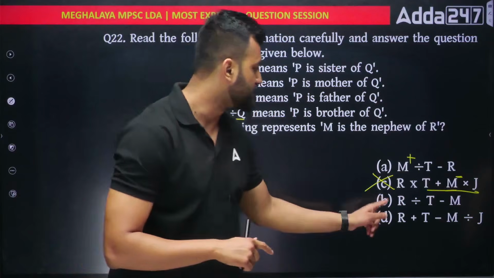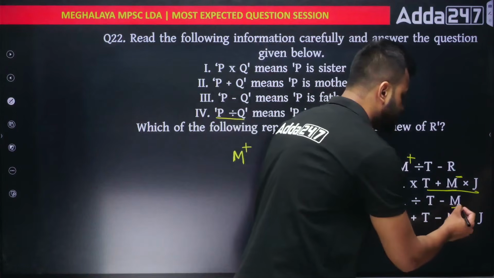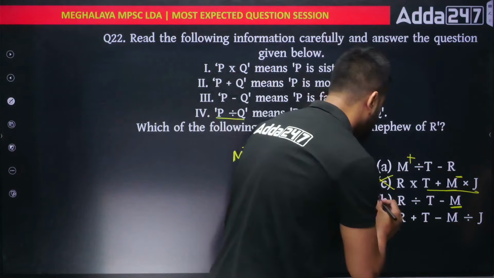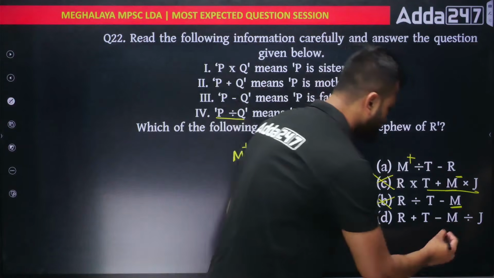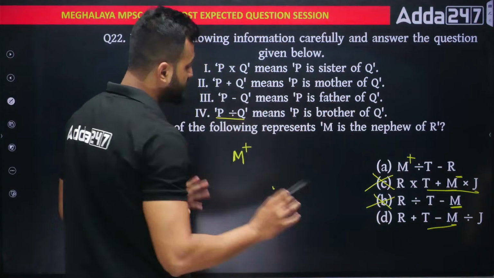Let's check number B. Now always remember, in coded type question, whoever is at the last, you can never tell their gender. You will never be able to tell their gender. So even cancel this one as well. No need to check. Let's check this one now, okay? When I say T minus M, what does it mean? T minus M is T is the father. Okay, T will be the father.